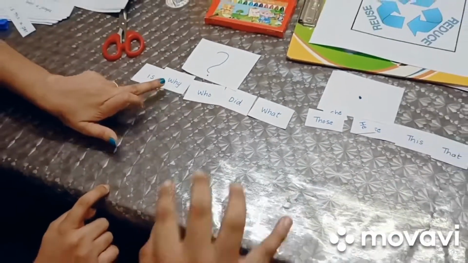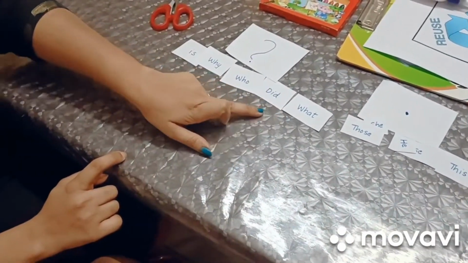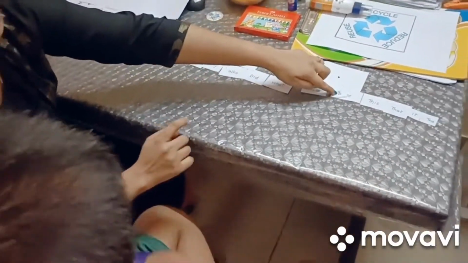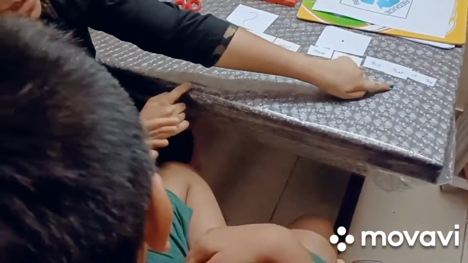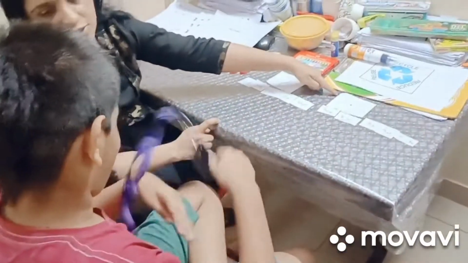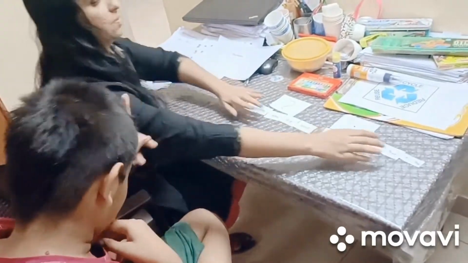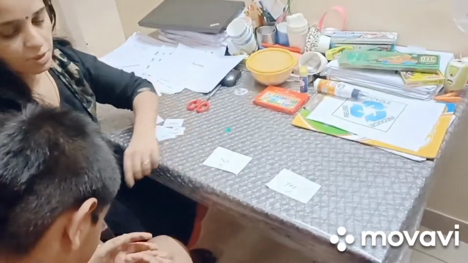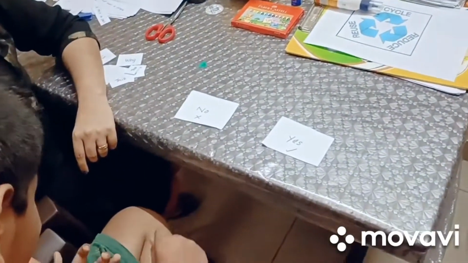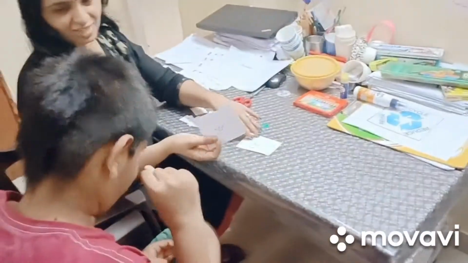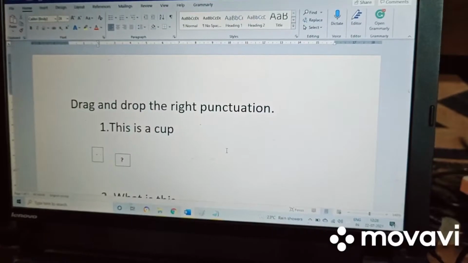So if the sentence starts with all these words, we will use question mark. And if the sentence starts with all these words, we will use full stop. Okay, Adu? Understood? Was Adu able to understand the concept Amma was teaching? Yes. Good learning. Very good.